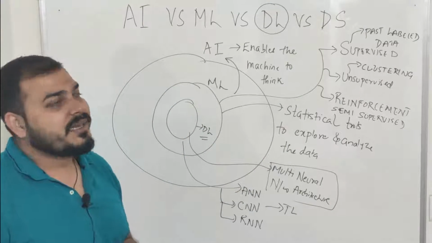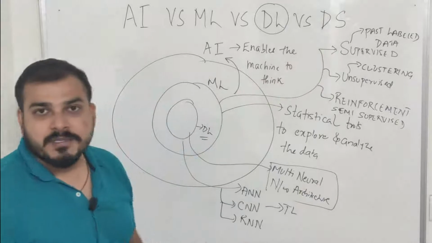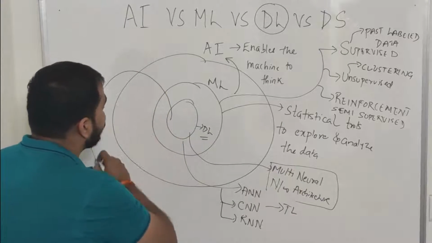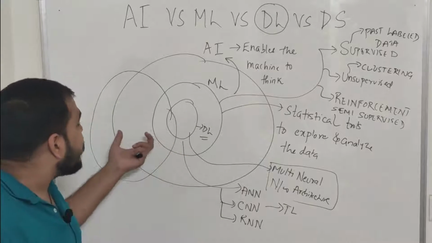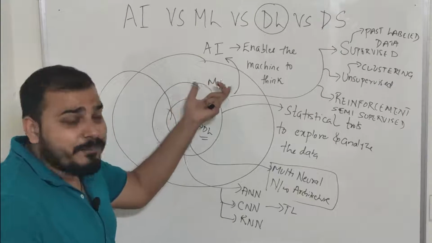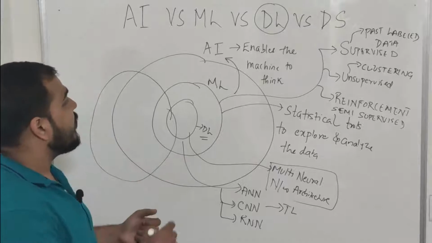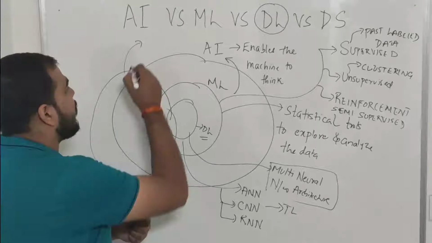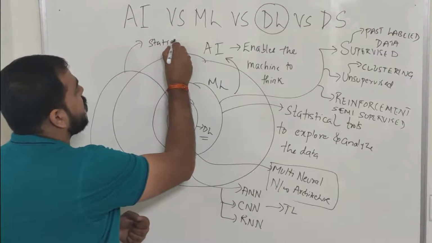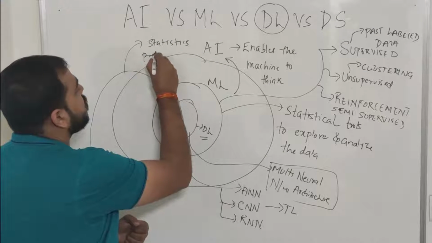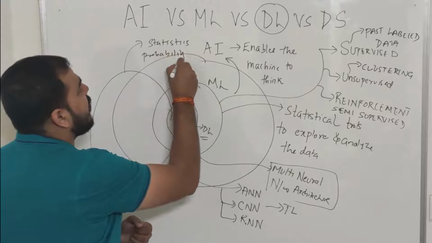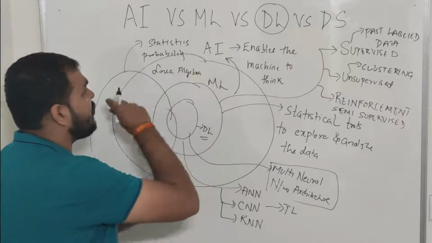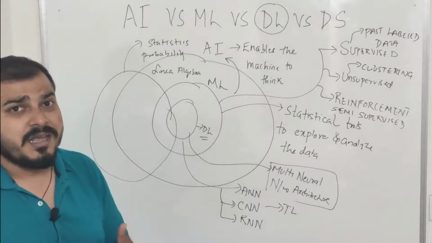Okay, now the question arises, where does data science fit into this? Data science is a technique which tries to apply all these techniques, that is machine learning and deep learning, and apart from that it also uses some mathematical tools like statistics, probability, linear algebra, a whole lot of different maths like differential calculus and all.